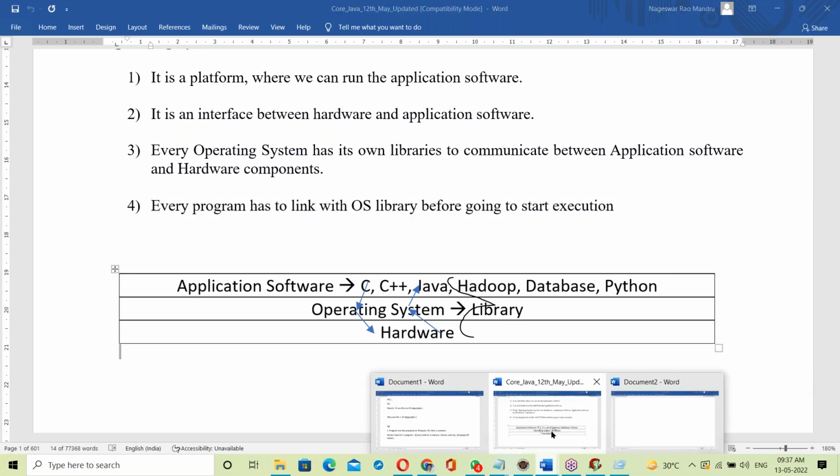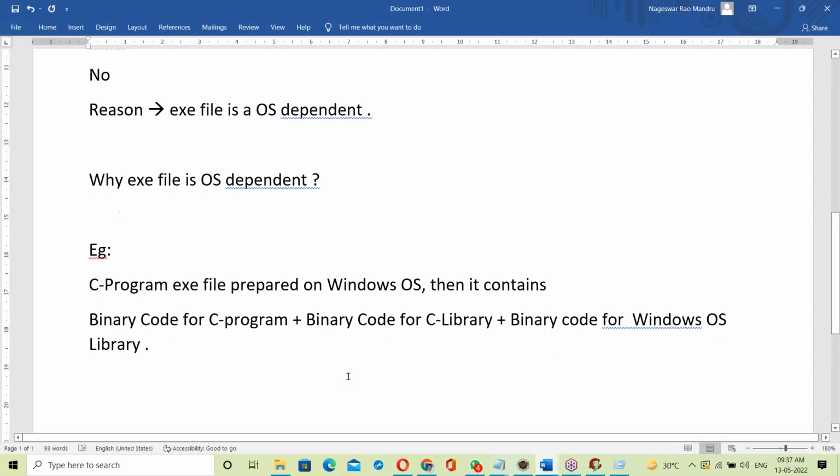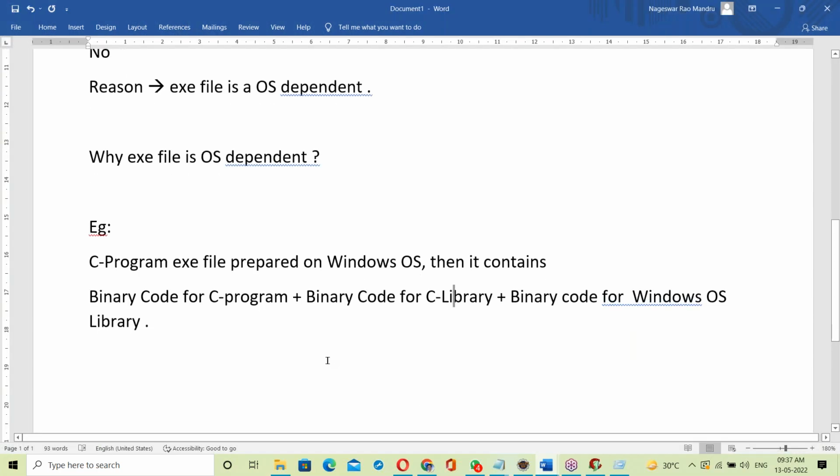In the case of the C language, what happens? At the time of creation of the exe file itself, the OS library links with the exe file. So finally, the exe file contains the binary code for the C program, the binary code for the C library, and the binary code for the OS library, the Windows OS library.